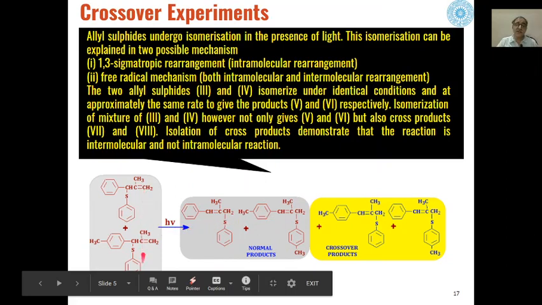And when this reaction was performed, it has been seen that in addition to these normal products, crossover products are also formed.